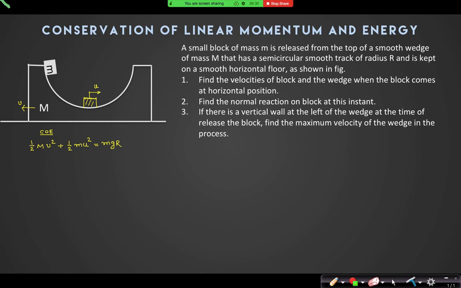So that is the energy equation. One more equation is needed. That will come from conservation of linear momentum. The equation I will write is capital M v equal to small m u, that is, m u minus M v equal to 0. So from there I can find that u is equal to M by m times v. I can replace u and find v from these two equations. Yes or no? What are the values of u and v?